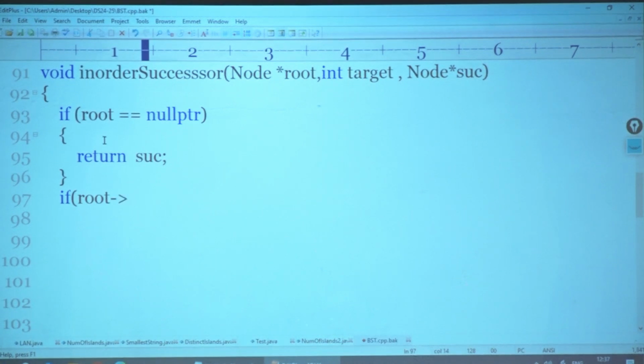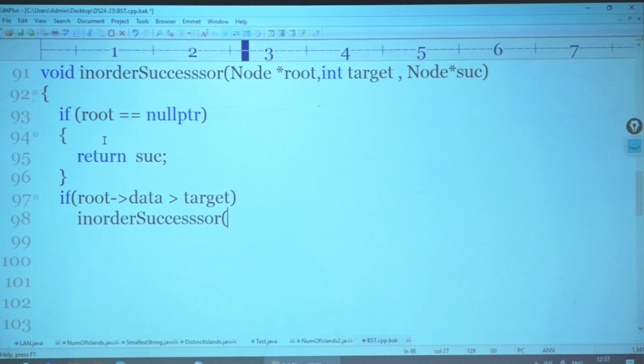If the current root data is greater than target, it can be the successor itself. So I go left, and the target would go as it is.